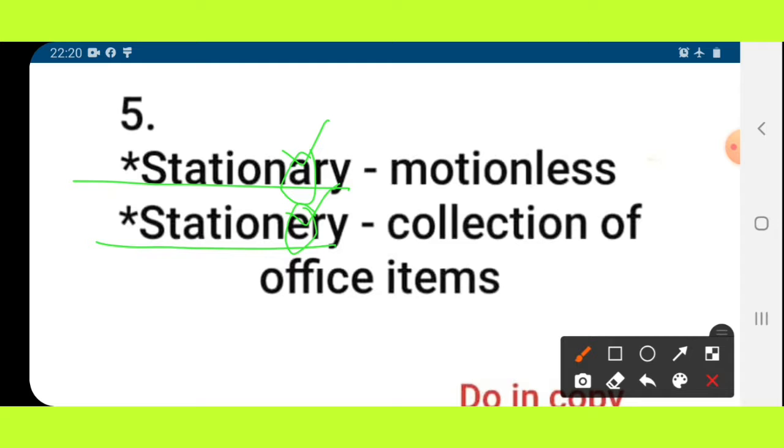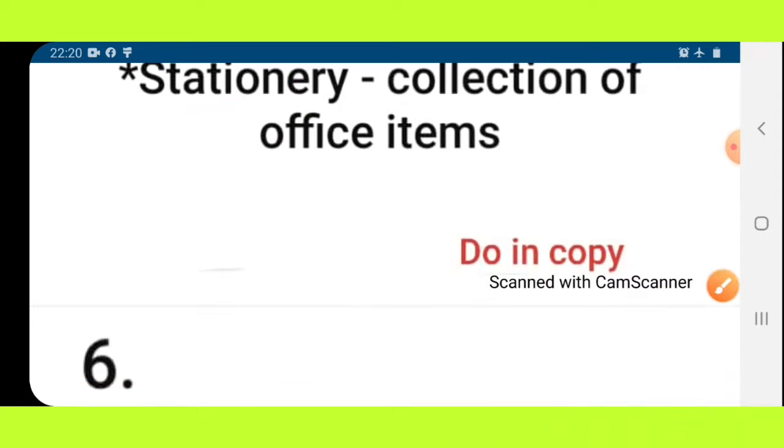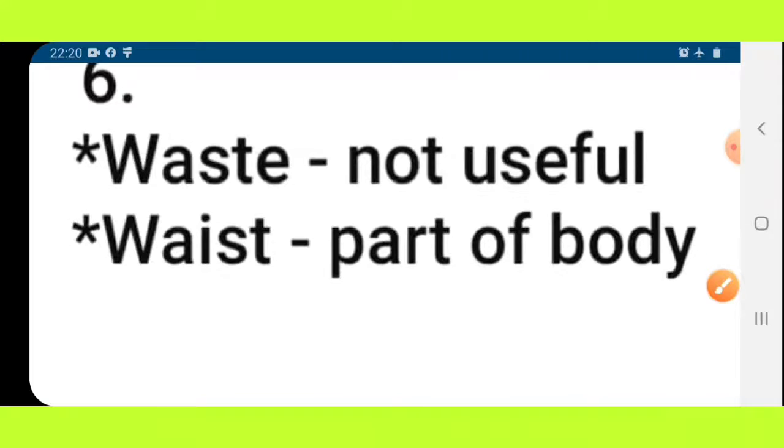First, stationary means motionless, if there is no movement. And second, stationery means a collection of office items, like pencil, pen, papers, notebooks, this type of items. Okay. Let's see more examples.